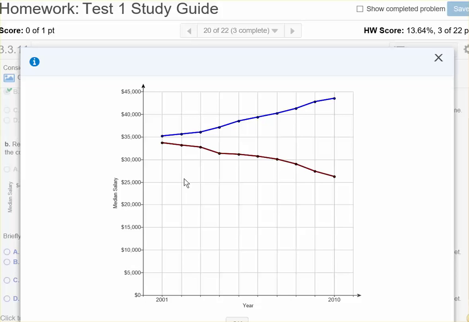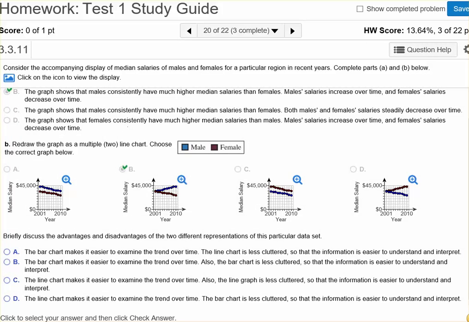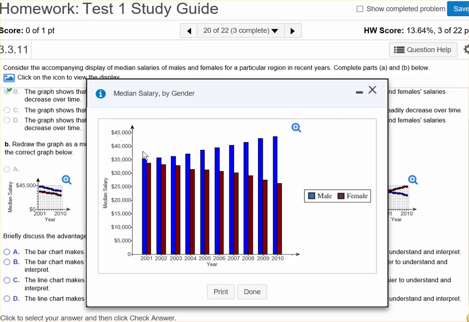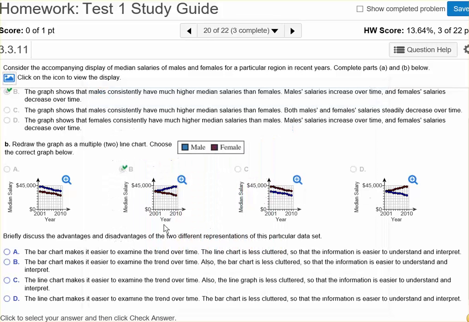This is the line chart. I think it is easier to see the trend over time and it looks less cluttered versus this one. You can see the trend, but it's not as easy and it's more cluttered. So I'm going to say C, the line chart makes it easier to examine the trend over time and it's also less cluttered.